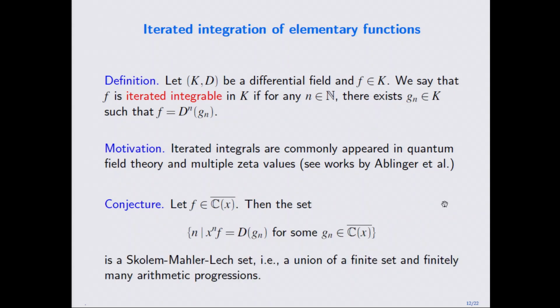There's also a second one. If you have an algebraic function, we conjecture that the following set is a Skolem-Mahler-Lech set, which means it is the union of a finite set and finitely many arithmetic progressions. This reminds people, maybe you know, of the Skolem-Mahler-Lech theorem, which is about linear recurrences with constant coefficients. And we conjecture this may be true for this setting.